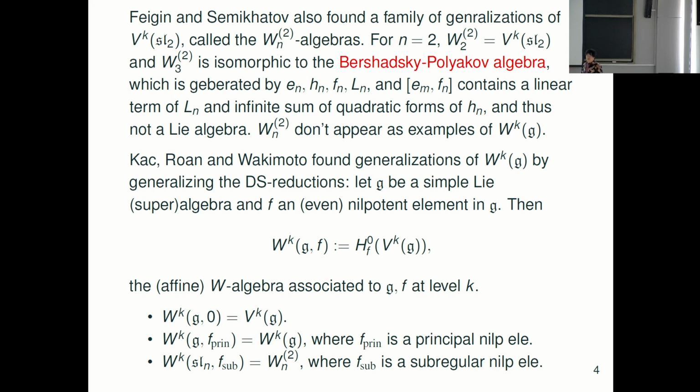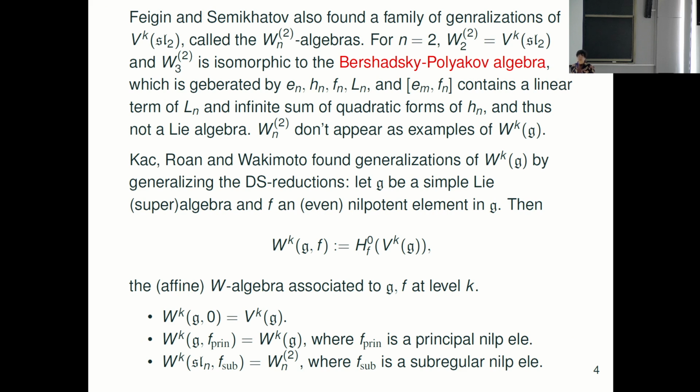And if you take g as sl_N and f as a subregular nilpotent element, it's isomorphic to the Feigin-Semikhatov algebra. It's very nice. This contains all the examples appearing in this slide. And the point is, the advantage of this definition approach is that if you take M a module of the affine algebra at level k and apply this derived reduction, we obtain a module of the W-algebra. This means this definition makes a connection between the W-algebra and the affine algebra. That is a good point.